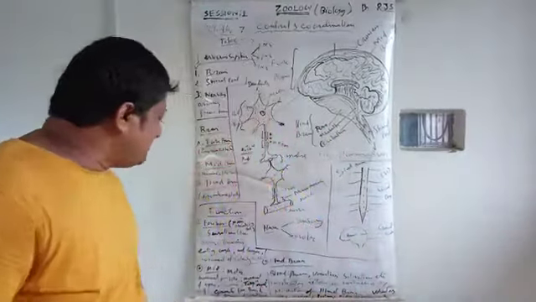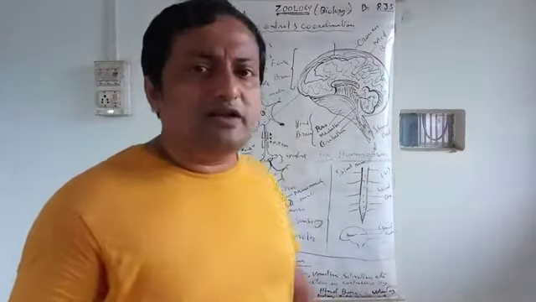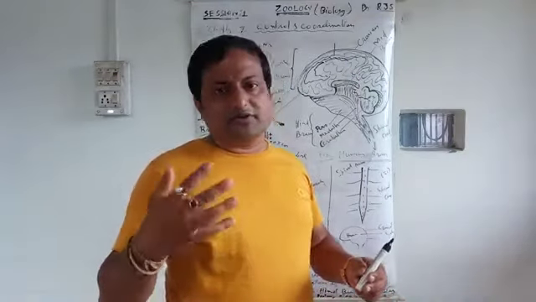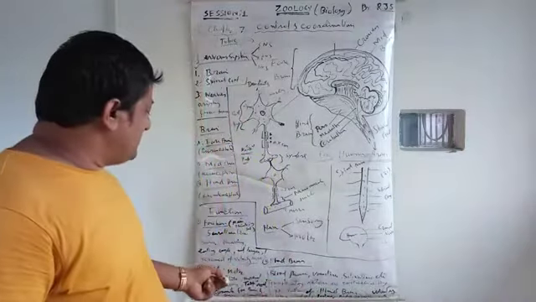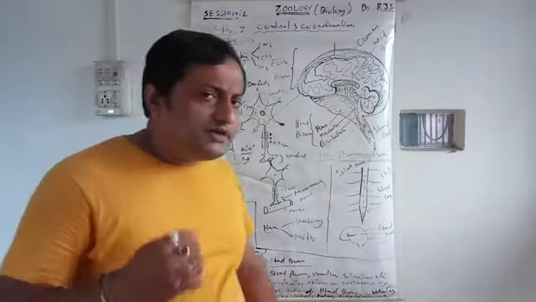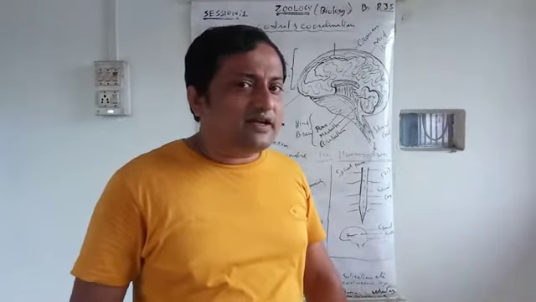Midbrain, what happens? It is also motor. Voluntary means according to our will; involuntary means it does not depend on our will, it goes on automatically. The midbrain functions both voluntarily and involuntarily, but it handles motor movement like eye movement.